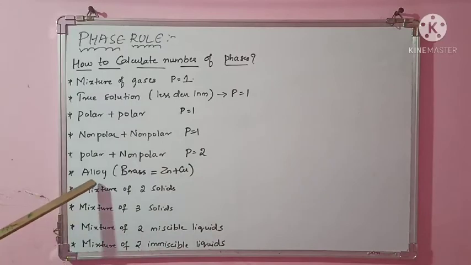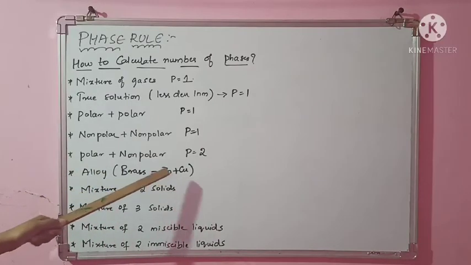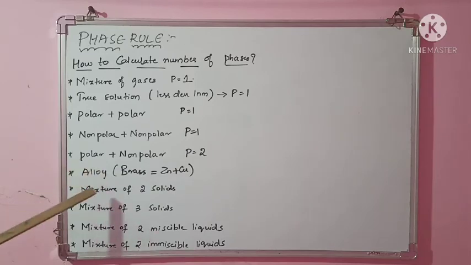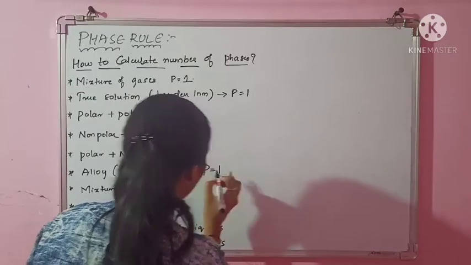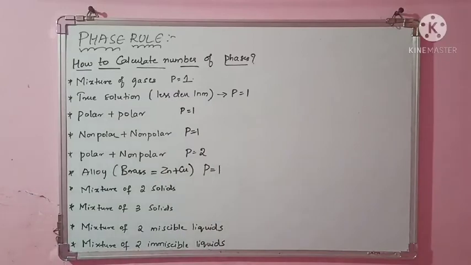So like this, any of the alloys you take. Alloy means these metals are completely mixed with one another. So they are a homogeneous mixture. Remember, alloy is always a homogeneous mixture. Its definition only says so. Since it is homogeneous, then definitely your phase will be 1. Clear? Next, coming to see mixture of two solids.